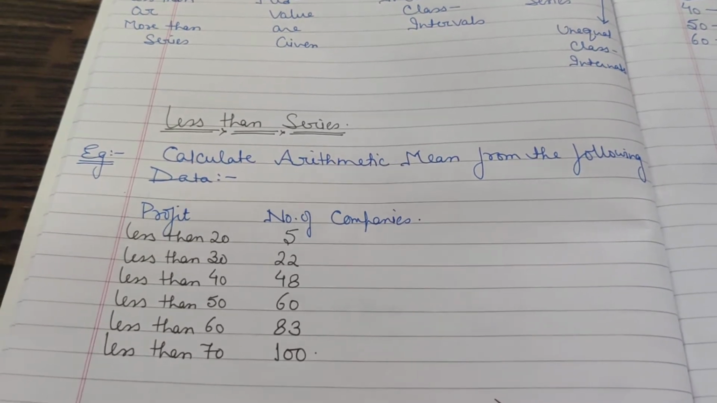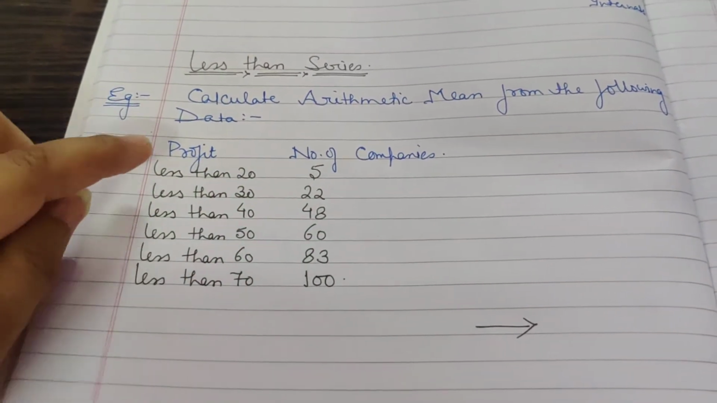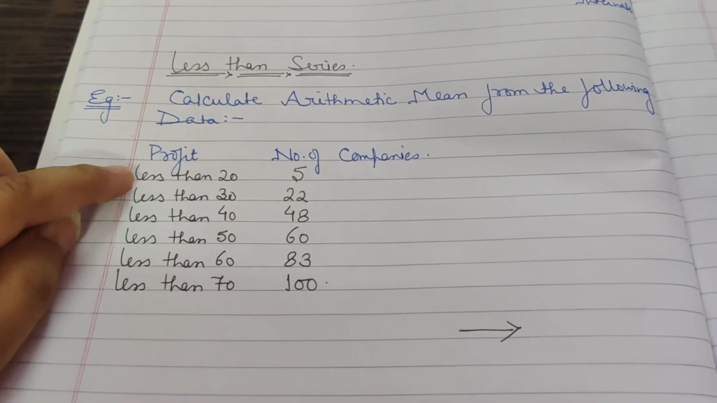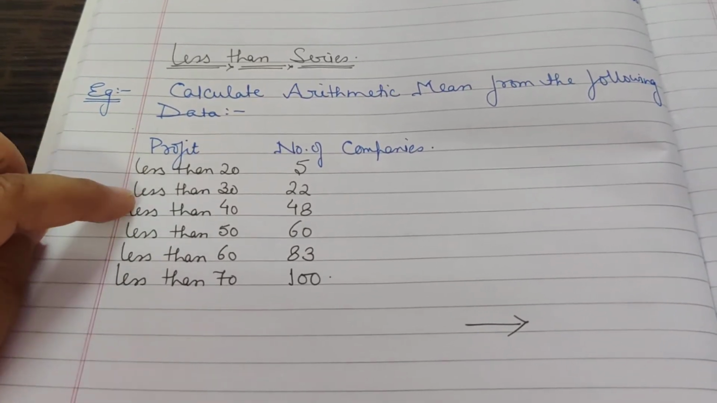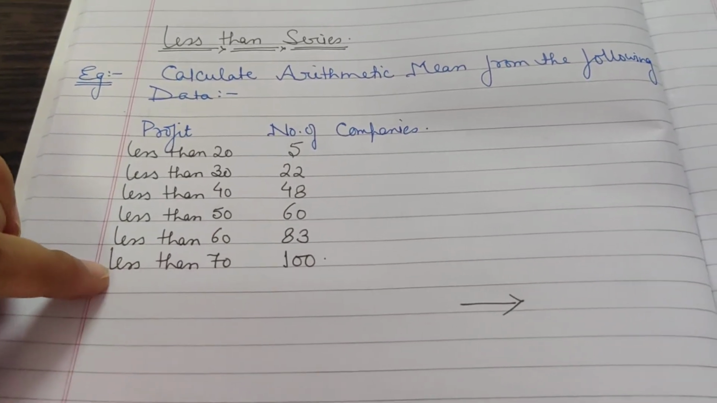First is less than series. Children, in less than series, the question is given like this. The class intervals are given like this: less than 20, less than 30, less than 40, less than 50, less than 60, less than 70.